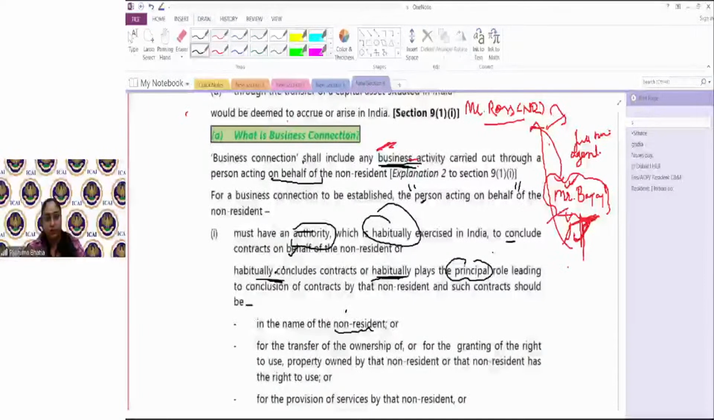Tomorrow Mr. Ross can say, brother, I did not come to India to form the contract, I did not talk to any party, how can you say that the income is coming from business? What did I say? A person, Mr. Ross, can say, I did not come to India, I did not form a particular contract, I did not meet the parties, but he very smartly had a business connection who was doing all those things. That's why an income coming from that business connection would be considered as income of Ross.